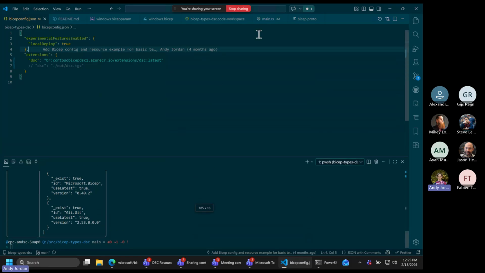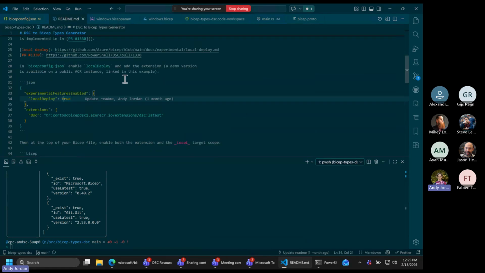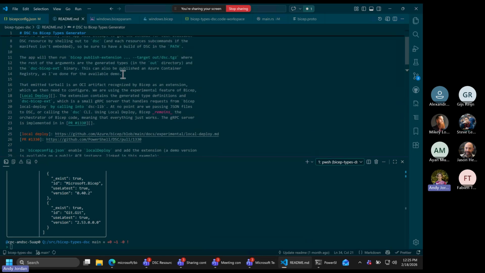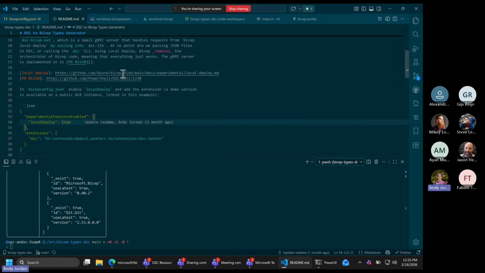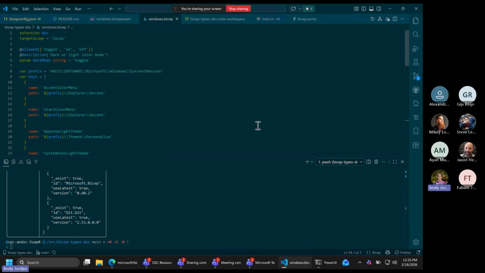Yeah, I am really happy to get into what this looks like inside of DSC if people want to see that. I've shared the link to these examples and the file explaining how all of this works. I'd be happy to show more of the IntelliSense and types too if people want to see. But I'll go ahead and pause there because I saw a hand raised and start taking some questions.